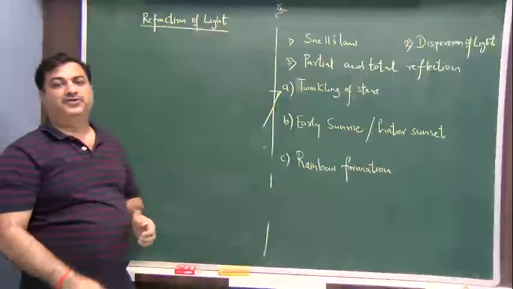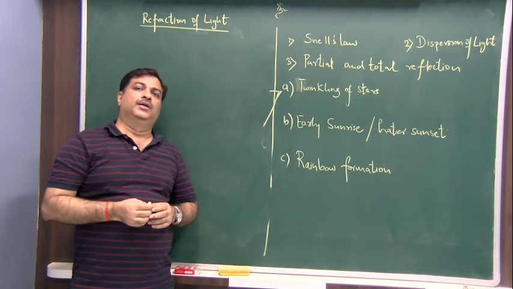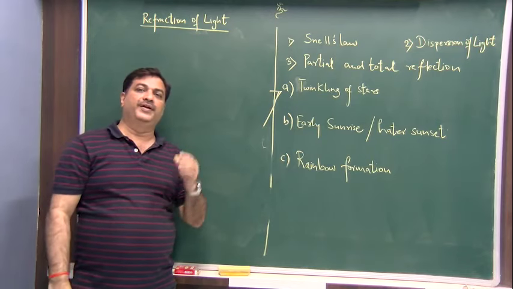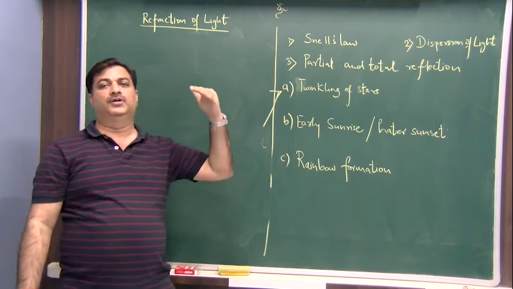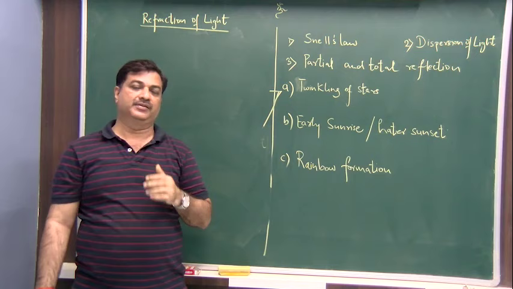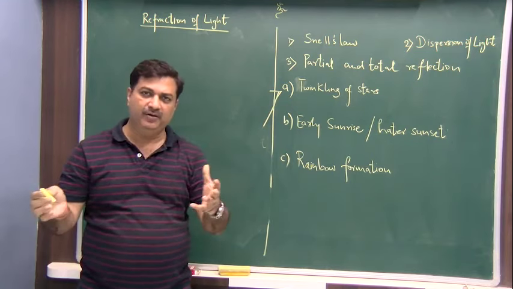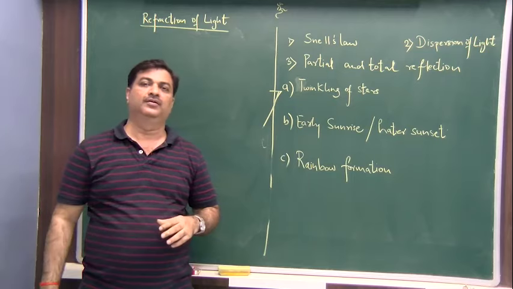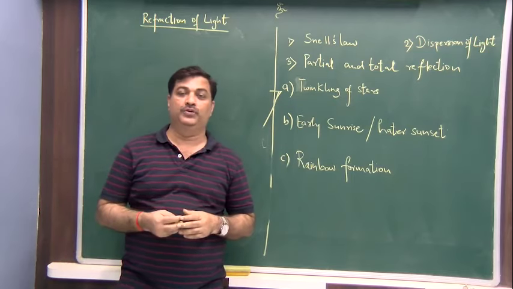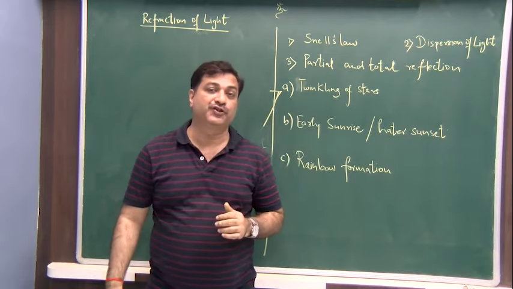Let's understand partial reflection and total reflection. We just saw that whenever the light ray travels from a rarer medium to a denser medium, it bends. Does 100% of the light, or the complete light, bend or pass to the other side? No. Some of the light comes back as reflection.